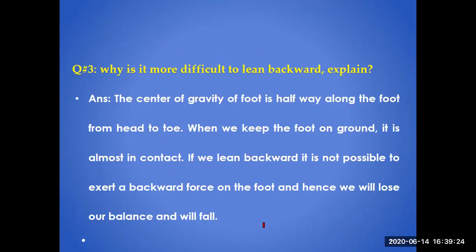Why is it more difficult to lean backward? Explain. The center of gravity of a body is halfway along the body from head to toe. When we keep the foot on the ground, it is almost in contact. If we lean, it is not possible to exert a backward force on the foot, and hence we will lose our balance. So it's a shifting of the center of mass, the CG of the body, so it will be difficult to lean back. So this is the simple reason.